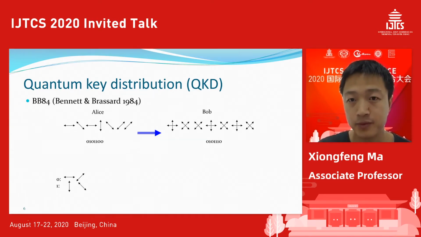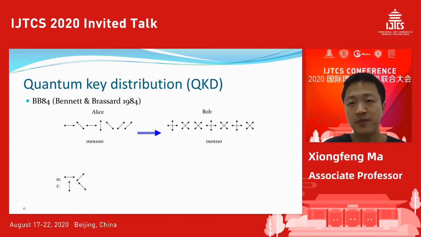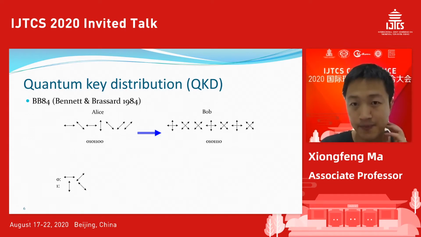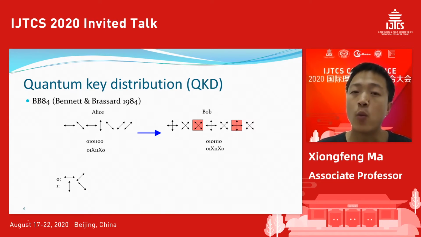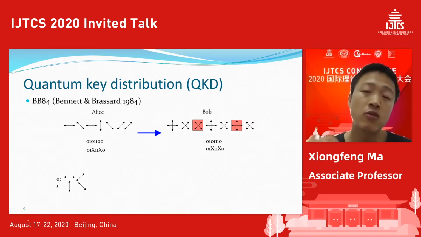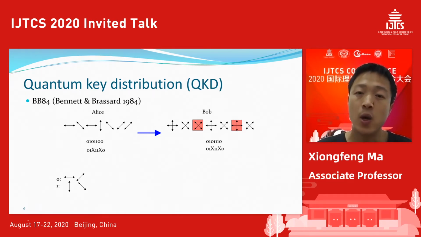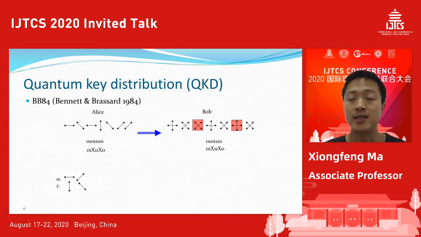Okay. So basically, in this case, some of Bob's results are random. Some of the results will be the same as Alice's. Then the next step is that Alice and Bob use a public channel to discuss whether they chose the same basis or not. They throw away the detection results when they chose different bases, and only leave the cases, the raw key, where they chose the same basis.